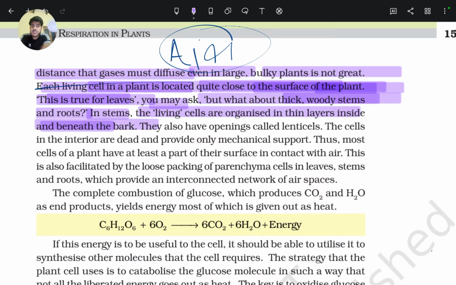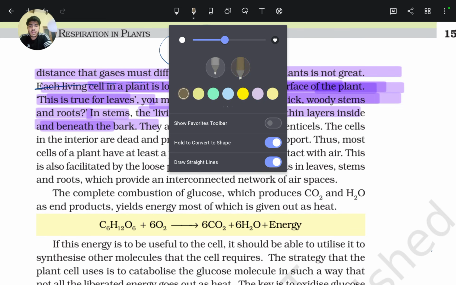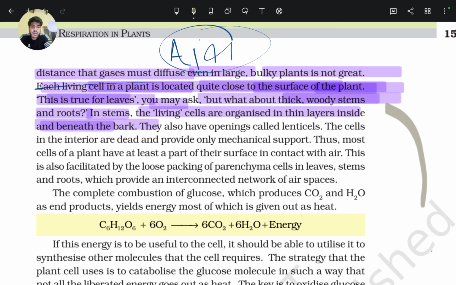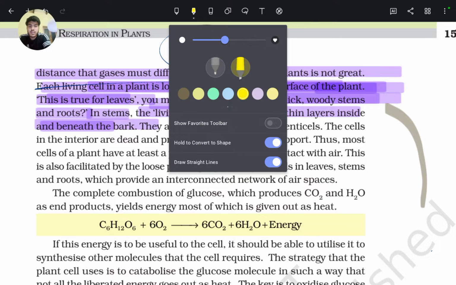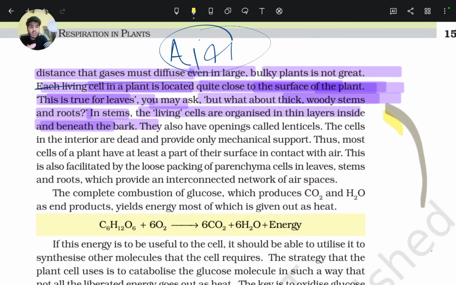So in stems, living cells are organized in a thin layer beneath the bark. This is the brown-colored bark of the stem, and just below it there is a layer of living cells.